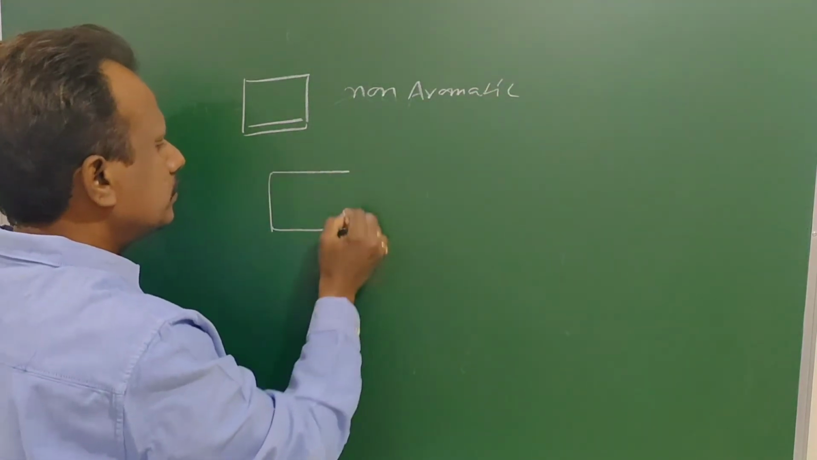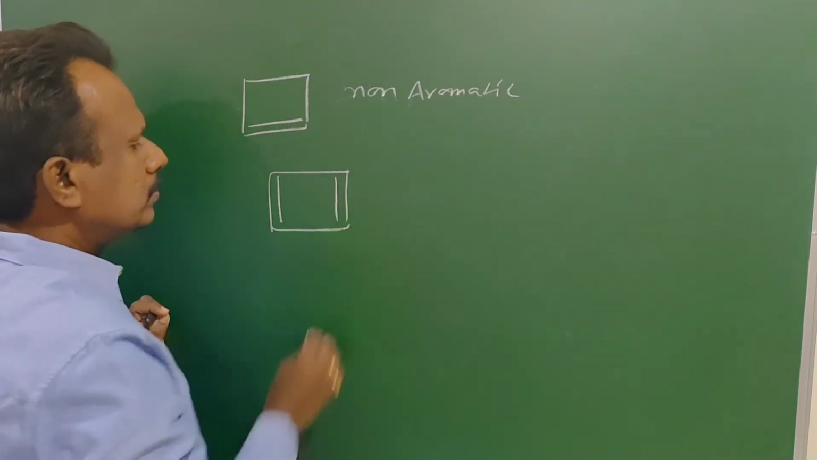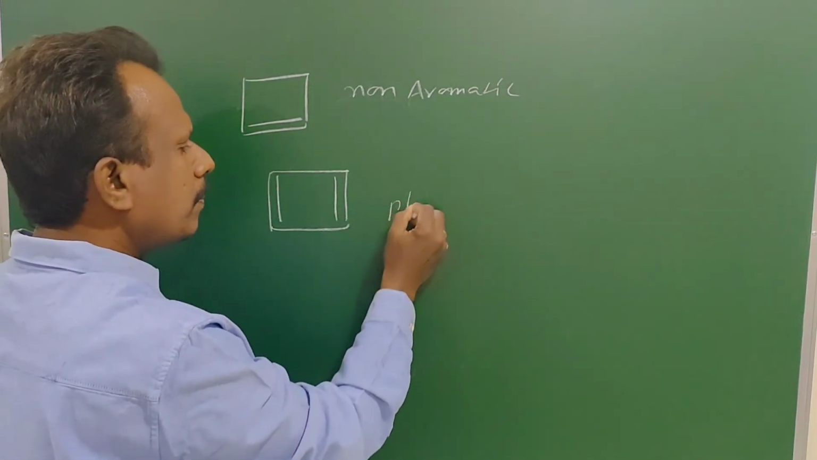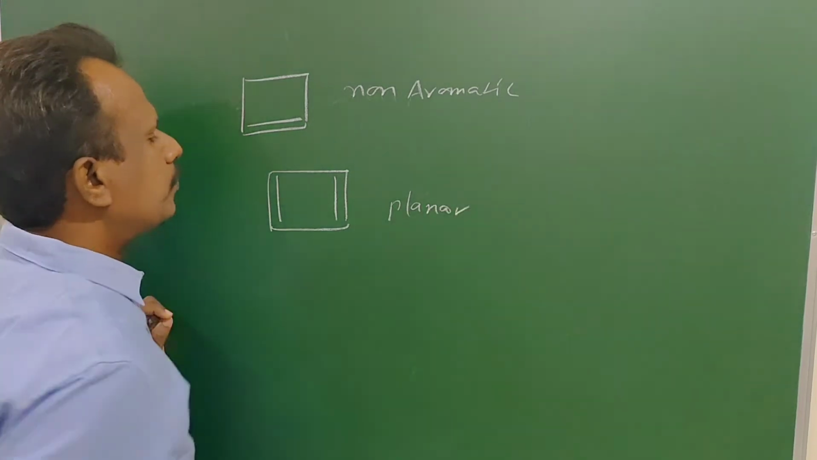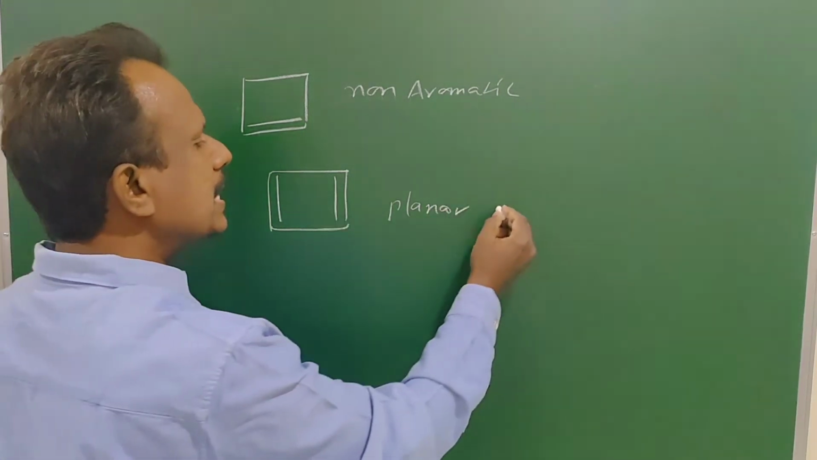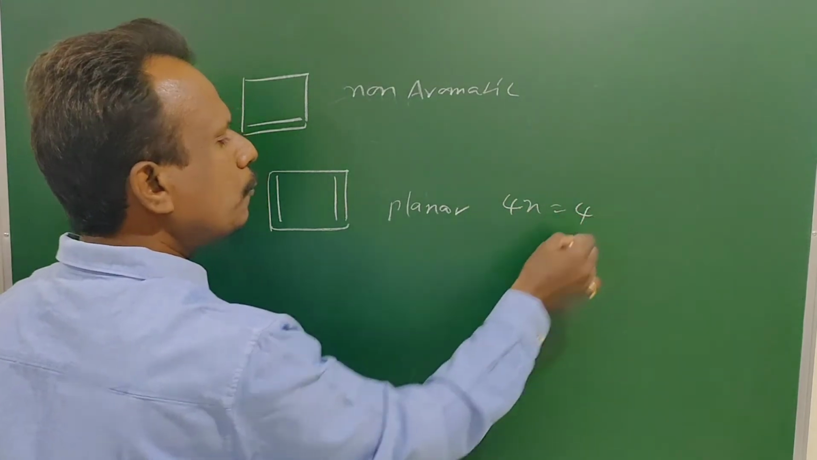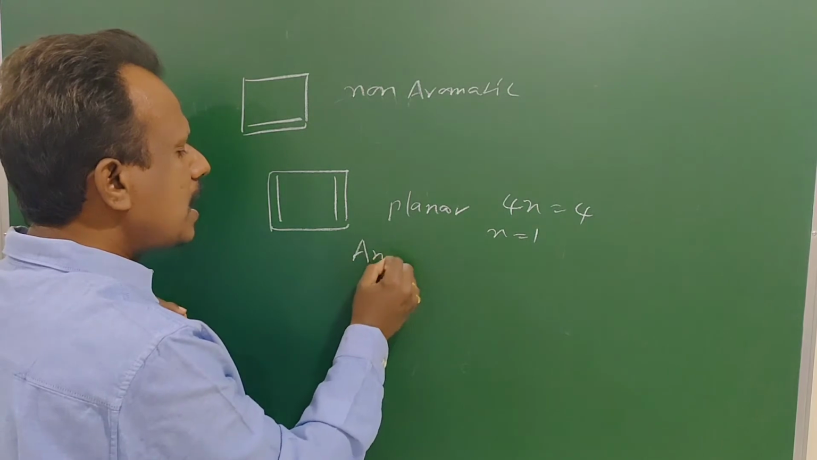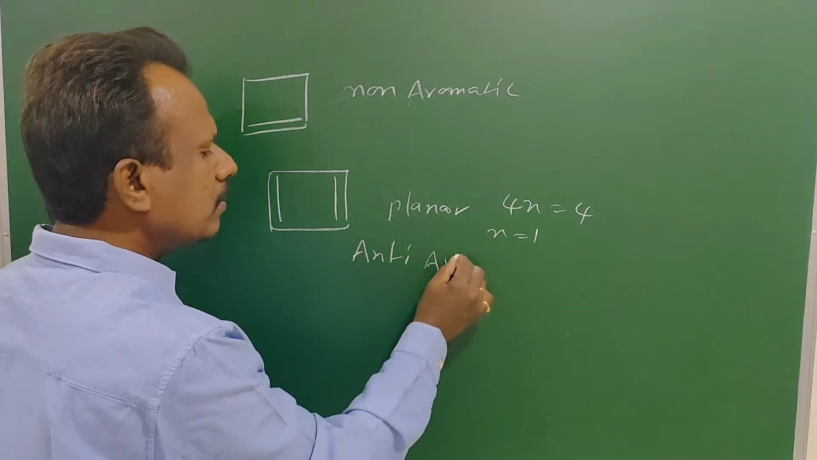Next one. All carbons are sp2, so it is planar. The number of delocalized electrons is 4, so it satisfies 4n equals 4, n equals 1. It is anti-aromatic.